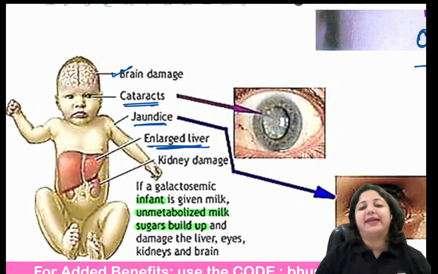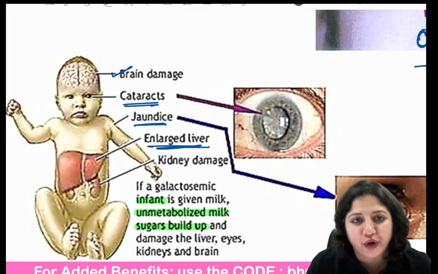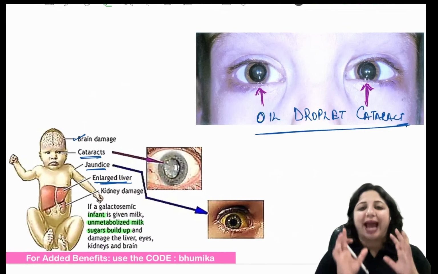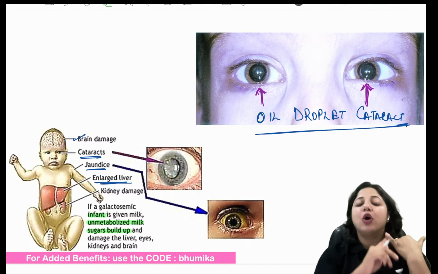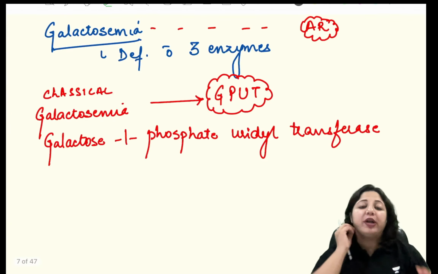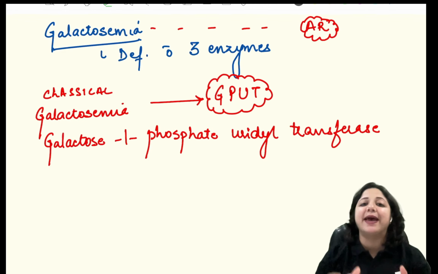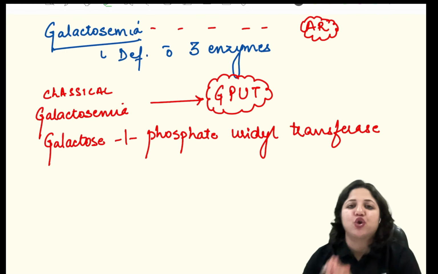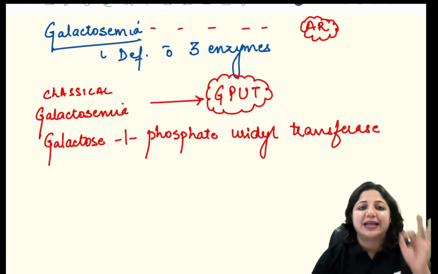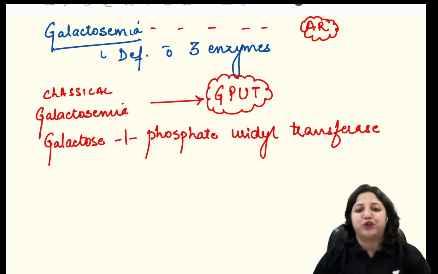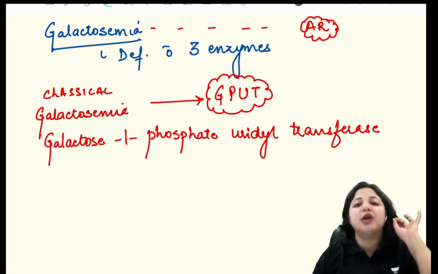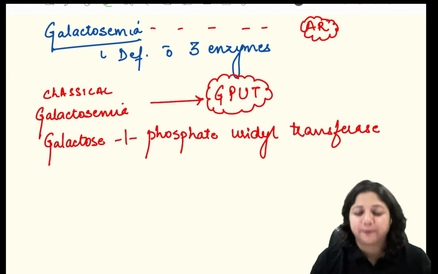Sugars build up and result in multi-organ damage. So this is galactosemia. Classical is oil droplet cataract. All developmental cataracts are autosomal dominant, except galactosemia, which is autosomal recessive. Classical galactosemia is GALT deficiency, with the classical cataract picture of oil droplet cataract.